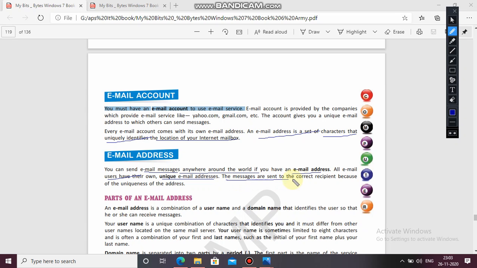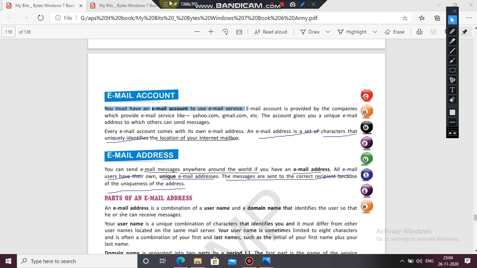The messages are sent to the correct recipient because of the uniqueness of the address. If you have the correct address, you can easily send the message to the other end. If you have a wrong address, then it will be delivered to another person whom you don't know. Each and every person has a unique email address. It can't be the same. If you have an email address, I cannot use that same address. I have another email address of mine.